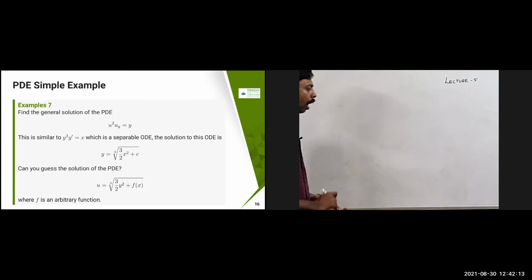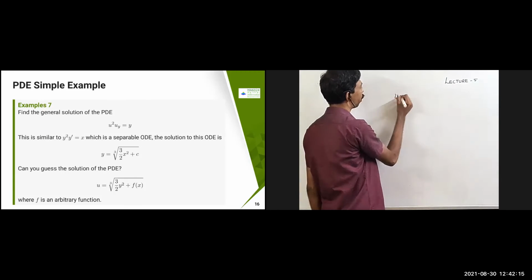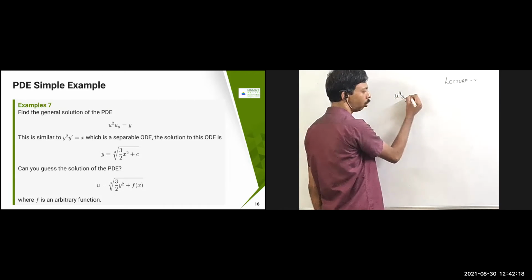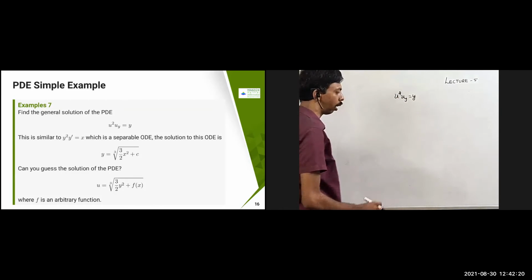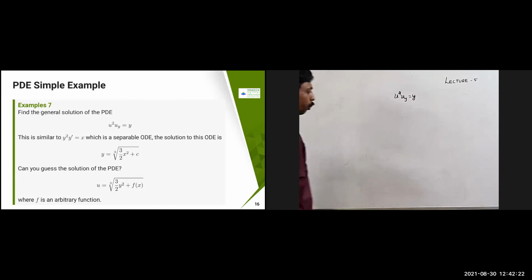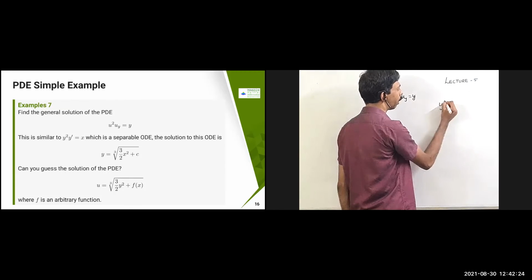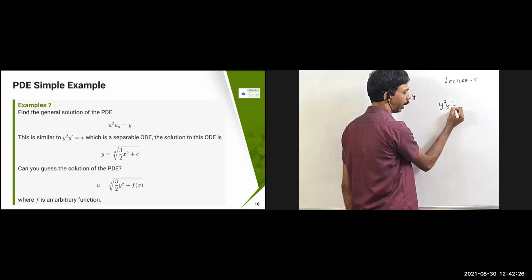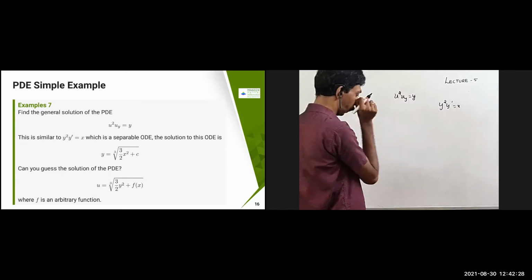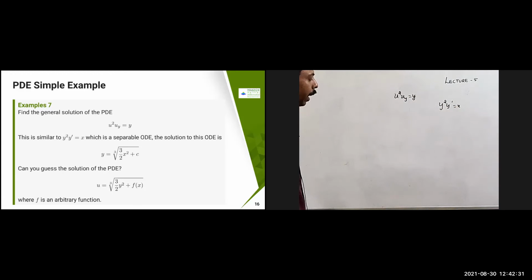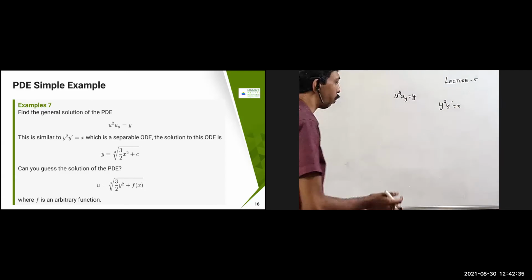So let us take a nonlinear PDE, u squared u_y equal to y. How are we going to solve this problem? This problem is similar to y squared y dash equal to x. How do you solve this problem? Any idea? Which technique will you use to solve this problem?